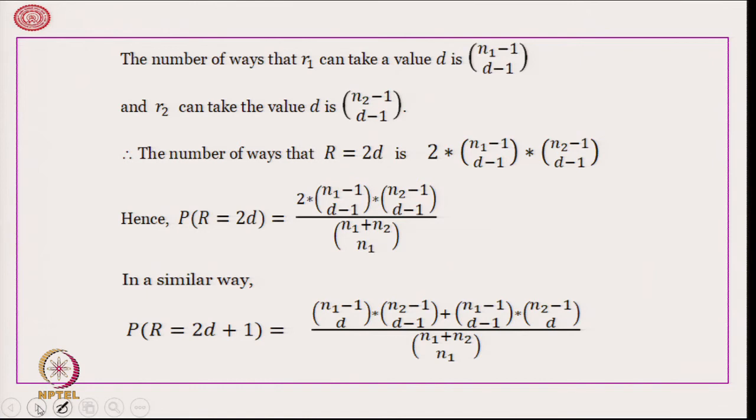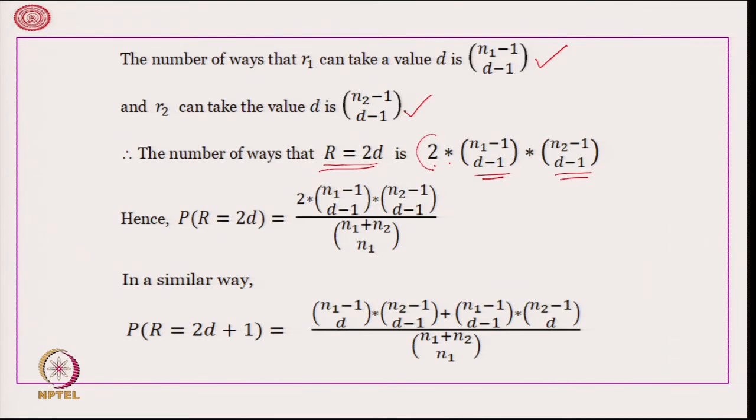Number of ways that r 1 can take value d is n 1 minus 1 c d minus 1, just some time back we studied this. Similarly, r 2 can take value d in n 2 minus 1 c d minus 1 ways. Therefore, the number of ways that r can be 2 times d is 2 into n 1 minus 1 c d minus 1 multiplied by n 2 minus 1 c d minus 1.